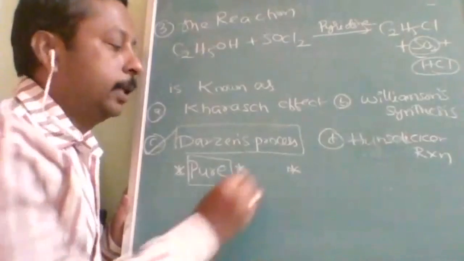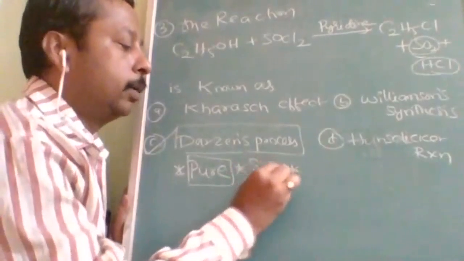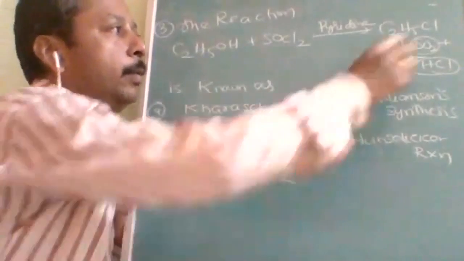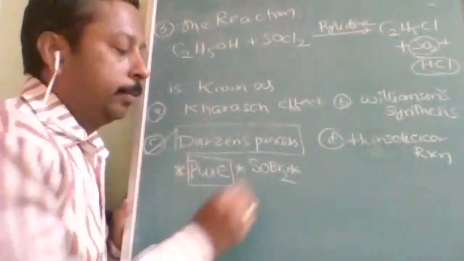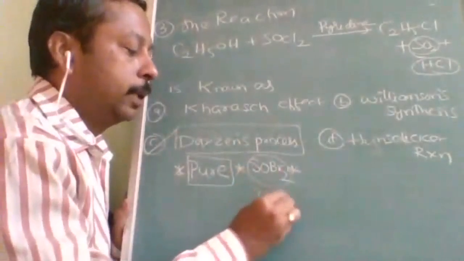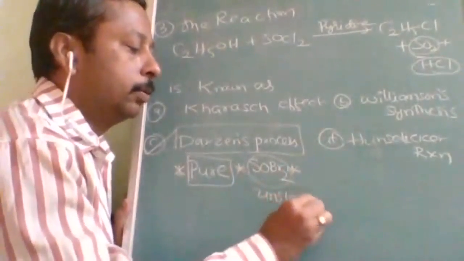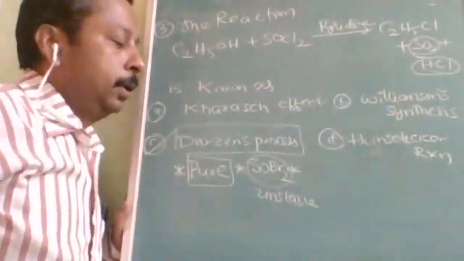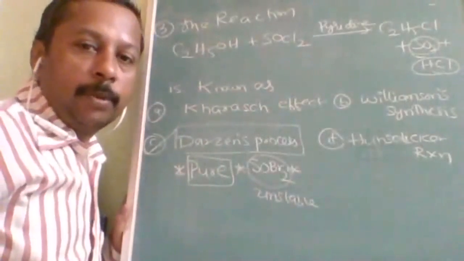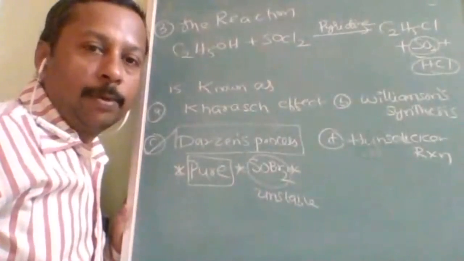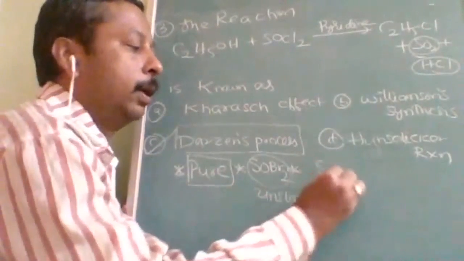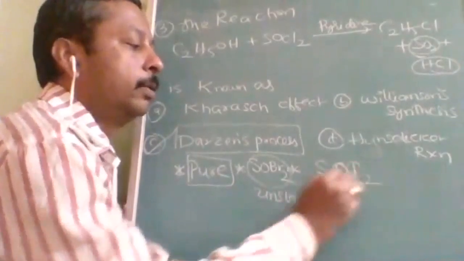Okay. And second thing, SOBr2. If we use it, what should we get? We should get the bromoalkane. But SOBr2 itself is unstable. So bromoalkanes cannot be prepared by Darzens process because SOBr2 is unstable, and SOI2 does not even exist.